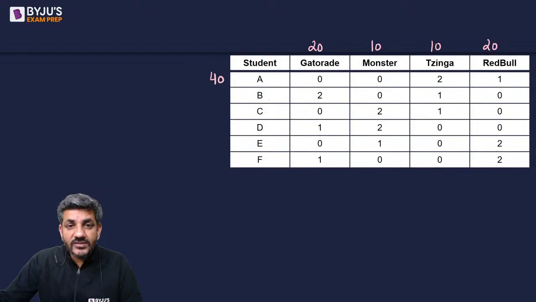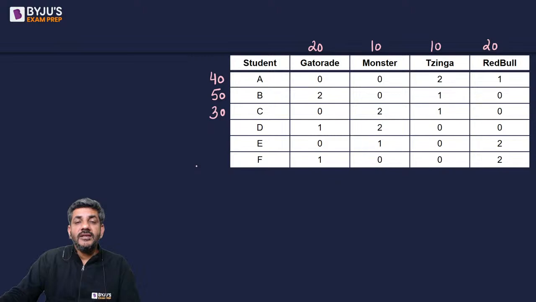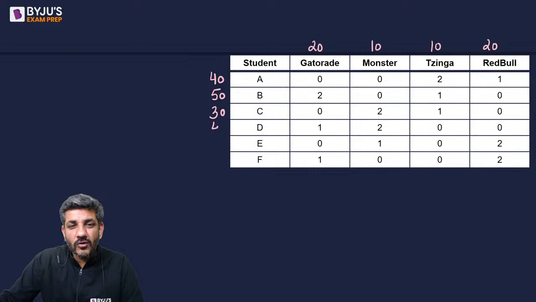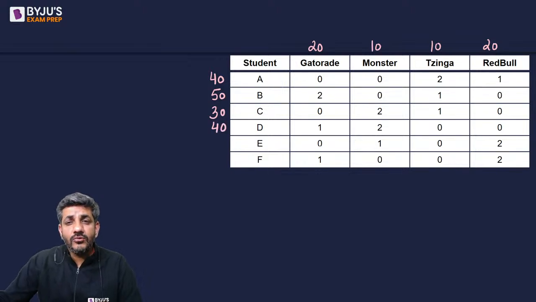What are the total energy points of B? Now let's talk about B. It is 20 into 2, 40 plus 0 plus 10, that is 50 plus 0, it is equal to 50. Total energy points of C, they are 20 into 0 plus 10 into 2, that is 20, 20 plus 10, that is 30 plus 0. So the total score of C is 30. Then for D, it is 20 into 1 plus 10 into 2, which is equal to 40. For E, it is 20 into 0 plus 10 into 1 plus 20 into 2, which again becomes 50. And for F, it is 20 into 1 plus 20 into 2, which is equal to 60.